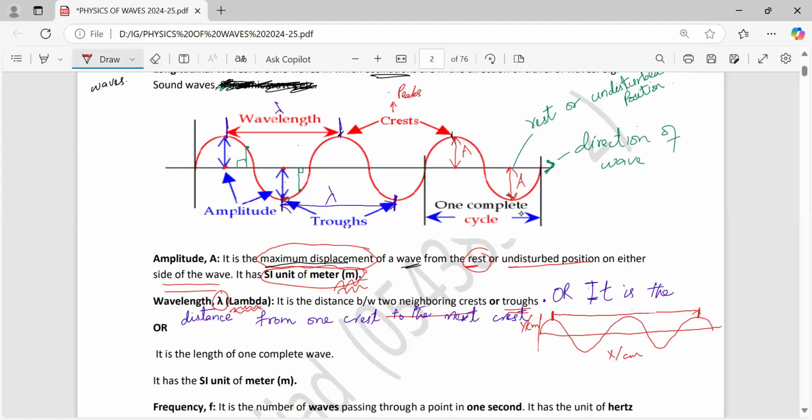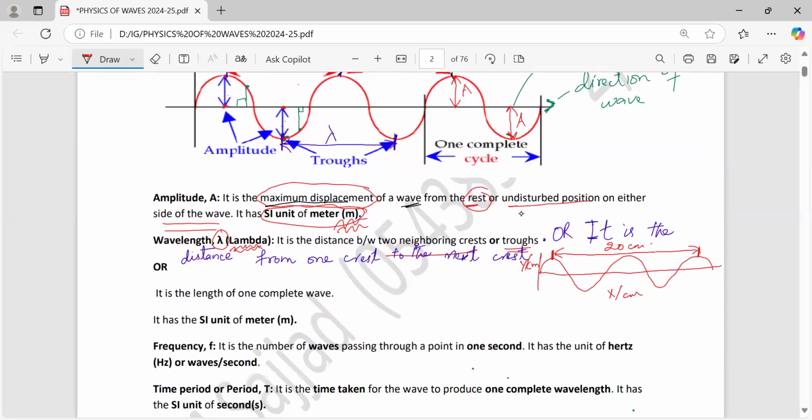Distance from one crest to the next crest is 20 centimeters, as shown on the diagram. Now my question to all of you: what is the wavelength here? Everybody write in the chat box. You have hardly 1 minute. What is the wavelength of this wave?